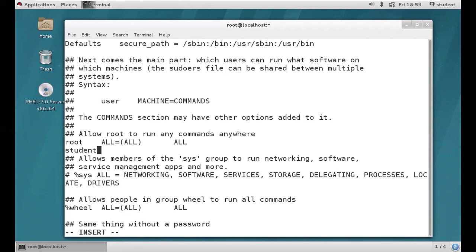Student is a username. First field is a username. Second field, guys, if you want, you can make a note of the syntax. First field is a username. Second field is the host name. I'm providing ALL, meaning any kind of host name. So the student user can execute the command on localhost, localdomain,